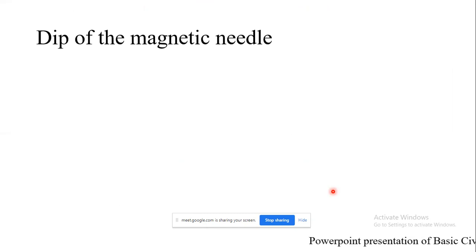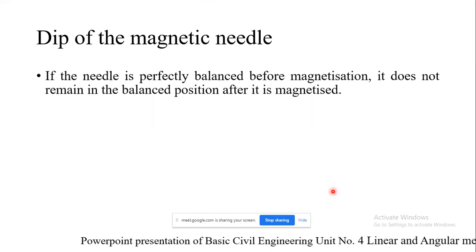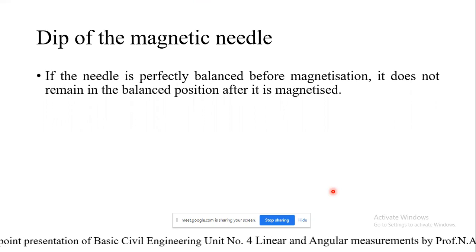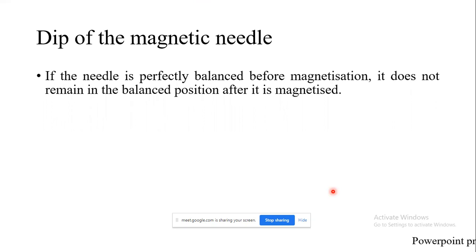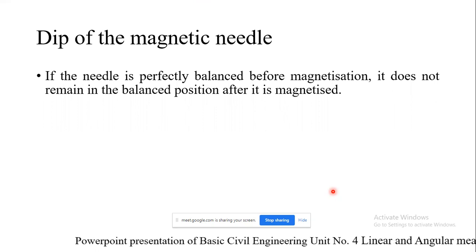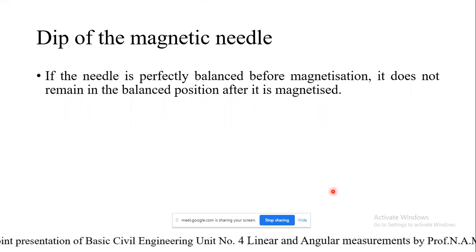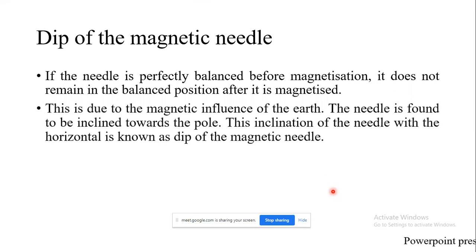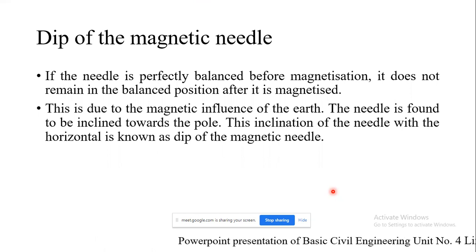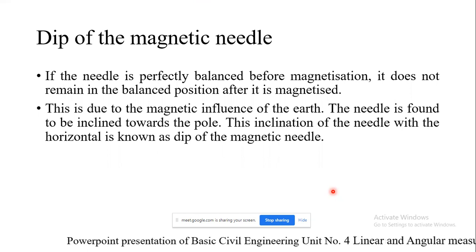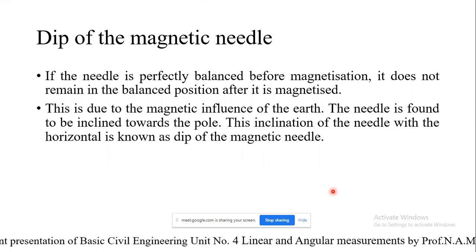Moving towards the next point, that is the dip of the magnetic needle. If the needle is perfectly balanced before magnetization, it does not remain in the balanced position after it is magnetized. This is due to the magnetic influence of the earth. The needle is found to be inclined towards the pole, and this inclination of the needle with respect to the horizontal is known as the dip of the magnetic needle.